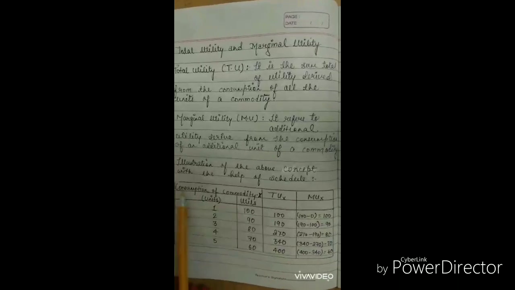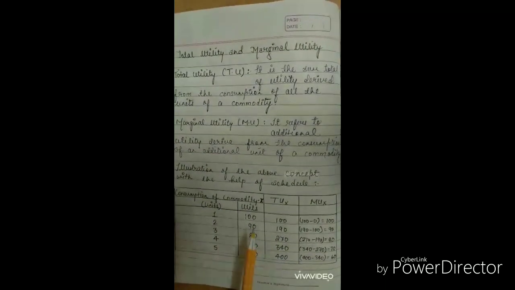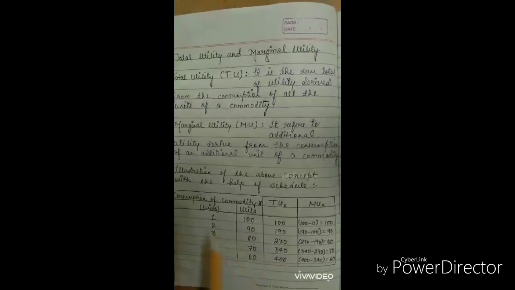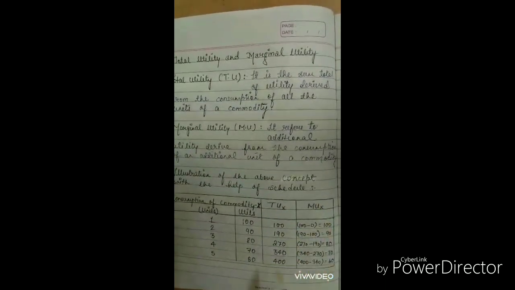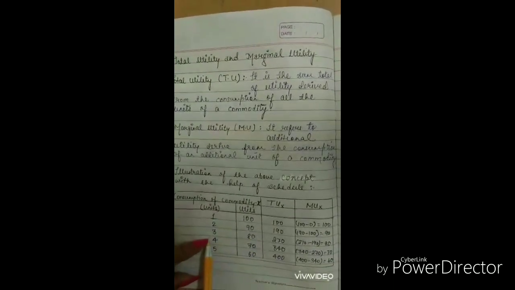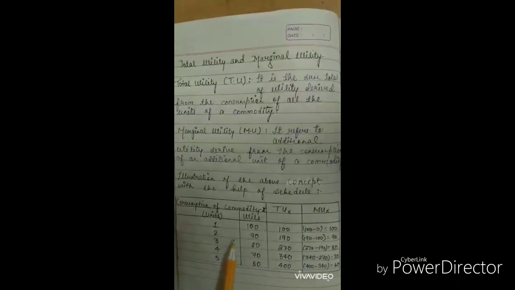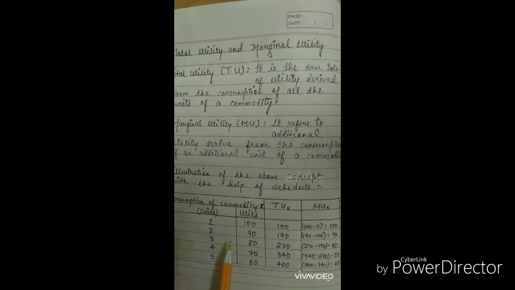As you can see in this schedule, consumption of a commodity is given in units. For example, any unit you have consumed, chapati, puri, bhatura, anything, that is from 1 to 5. So you consume a total of 5. Let us consider chapati, 5 chapatis. And these are the utils. This is total utility and this is marginal utility. For example, you consume the first chapati, you derived 100 utils of satisfaction. Second, you derived 90. Third, 80. Fourth, 70. Fifth, 60.